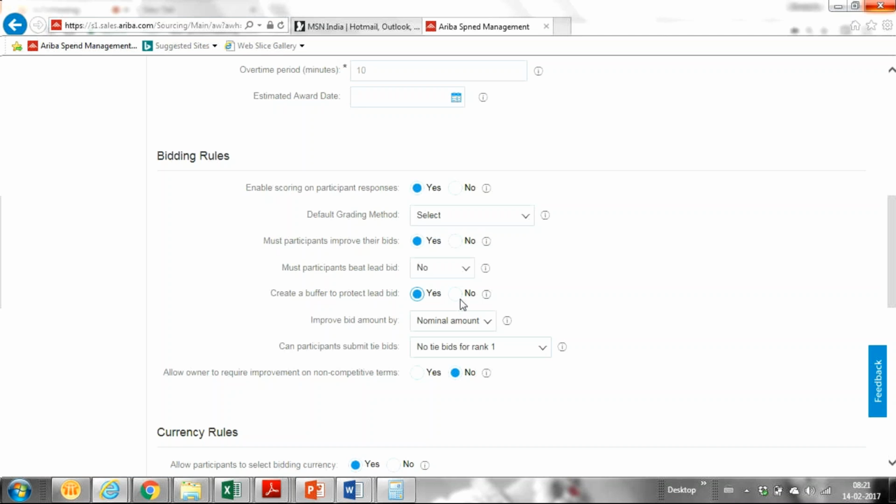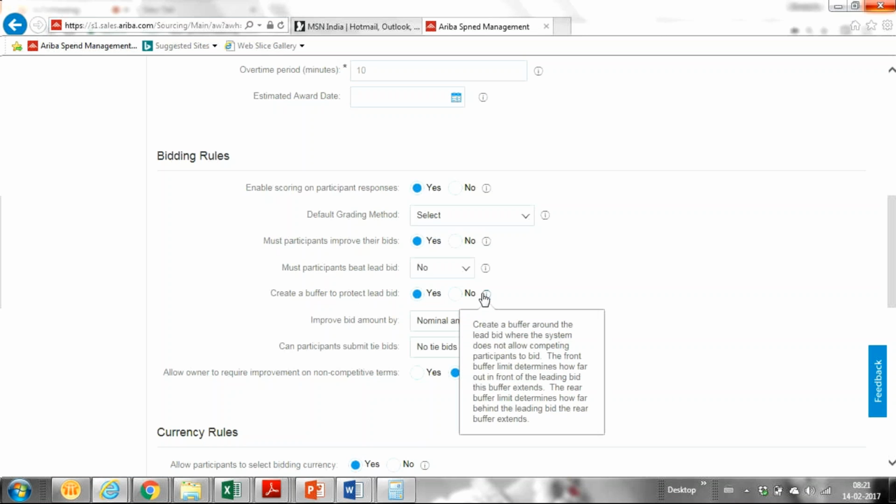So we can create a buffer around the rank 1 bid. If I create a buffer of 5, no supplier can bid between 95 and 105. That is my buffer for rank 1. If they bid, the system won't allow it at all.